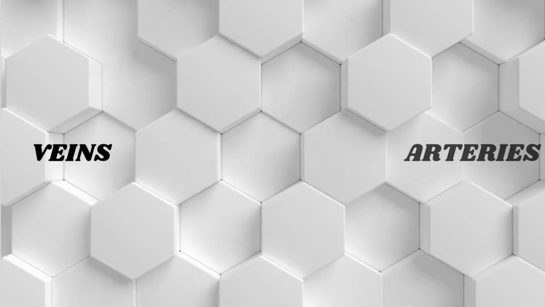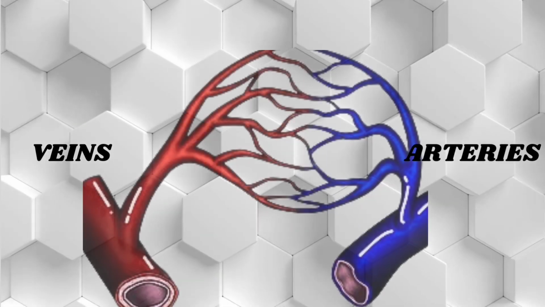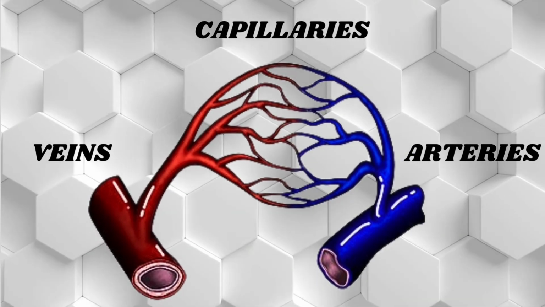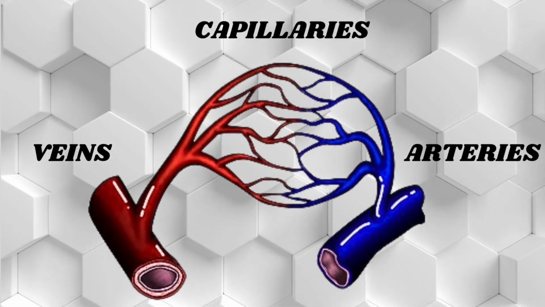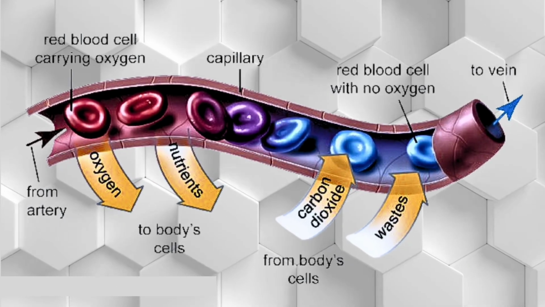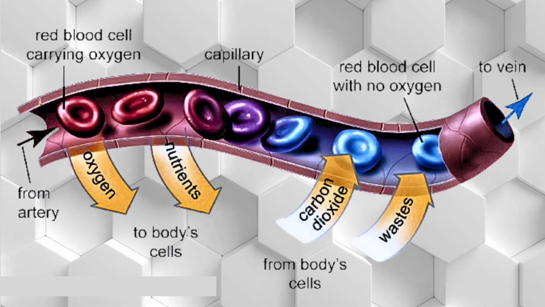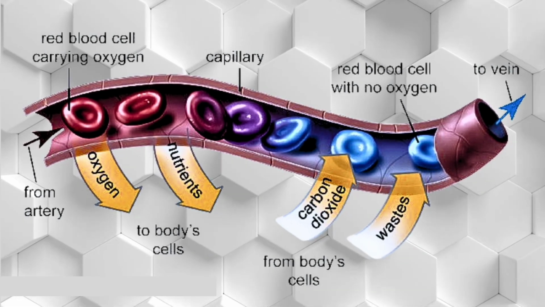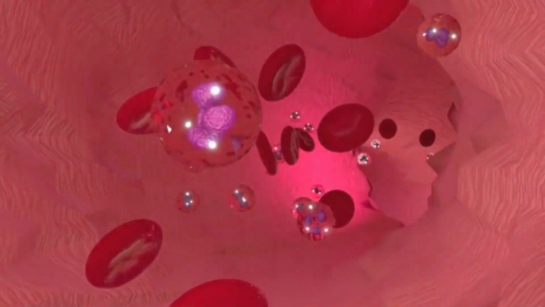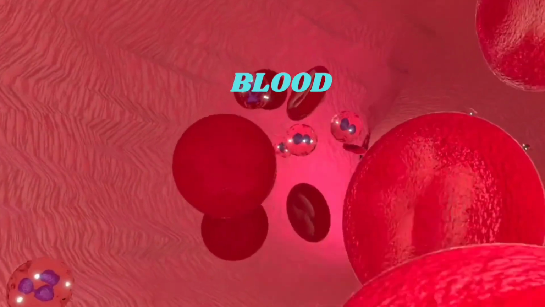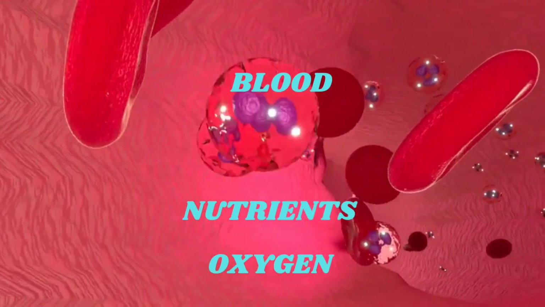The arteries and veins are connected by fine thread-like vessels called capillaries. The walls of capillaries are very thin, which allows diffusion of substances across their walls. The primary function of capillaries is the exchange of materials between the blood and tissue cells. Blood is a particular type of body fluid. Its primary function is to supply nutrients and oxygen to all parts of the body.